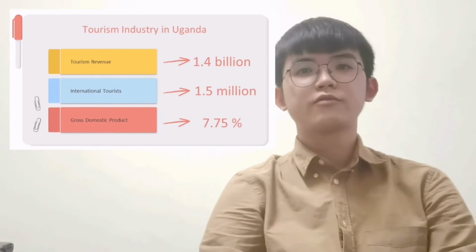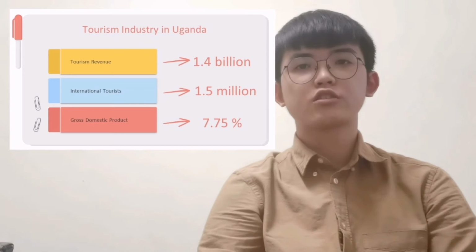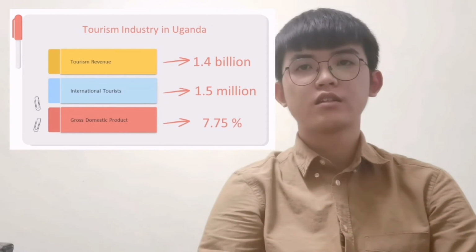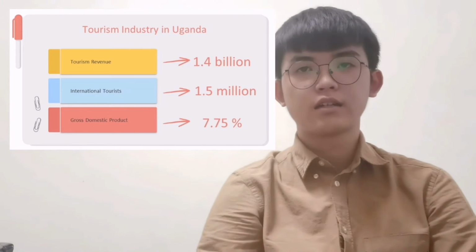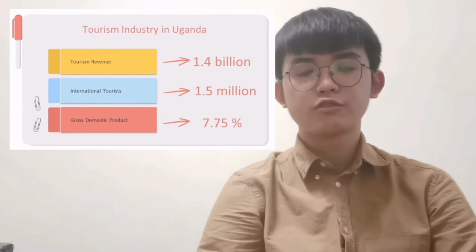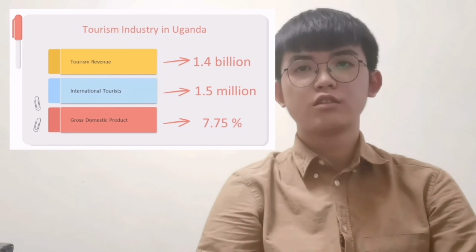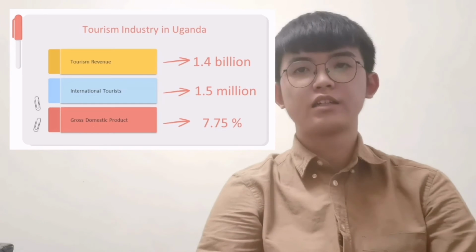Uganda has received about 1.5 million international tourists in a year, and tourism accounts for 7.75% of gross domestic product. The tourism industry has helped this country gain about 1.5 billion US dollars in revenue. This proves that the tourism industry has a huge effect in this country.